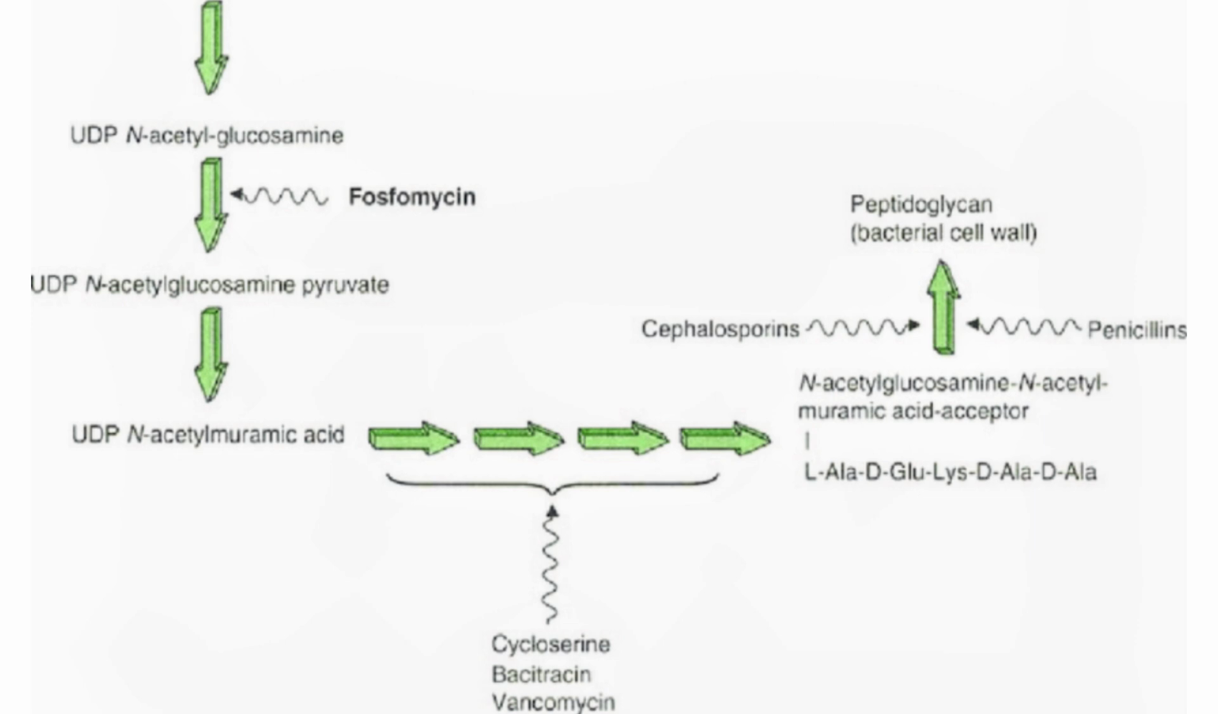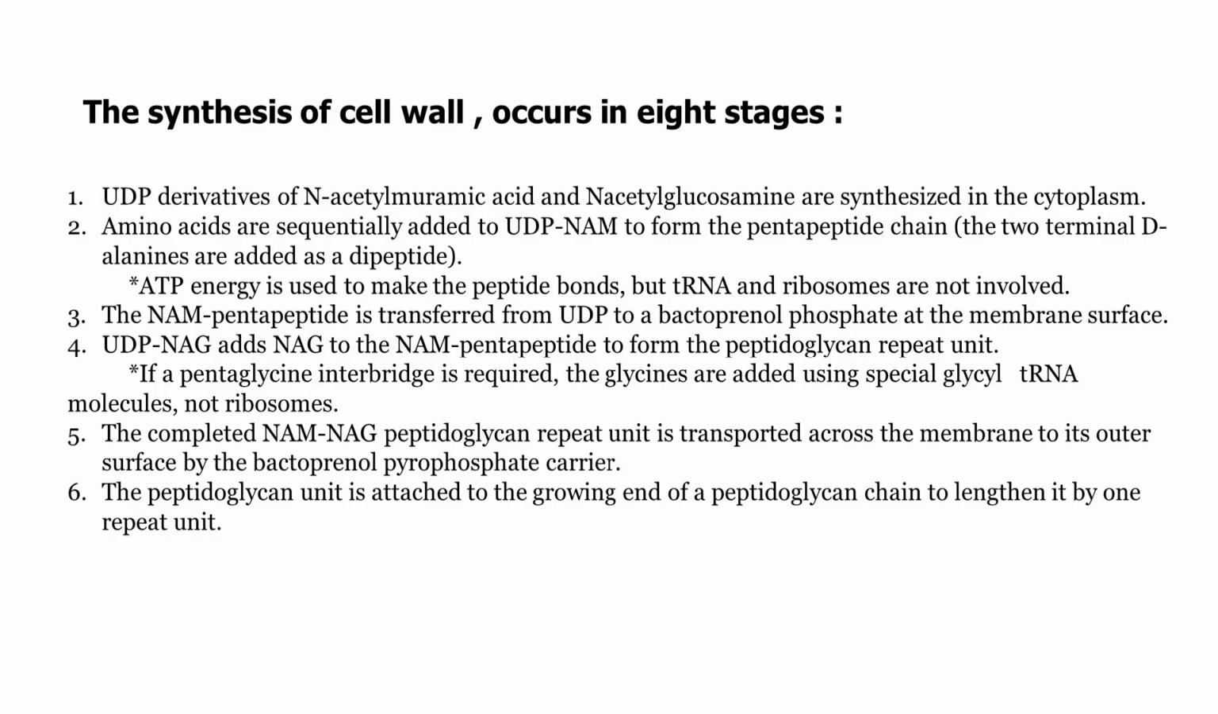The NAM pentapeptide is transferred from uridine diphosphate to bactoprenol phosphate at the membrane. Uridine diphosphate NAG adds NAG to the NAM pentapeptide to form the peptidoglycan repeat unit. If needed, a pentaglycine interbridge is added using glycyl tRNA. The NAM-NAG peptidoglycan repeat unit is transported across the membrane by the bactoprenol pyrophosphate carrier. The repeat unit is attached to the growing peptidoglycan chain to extend it.